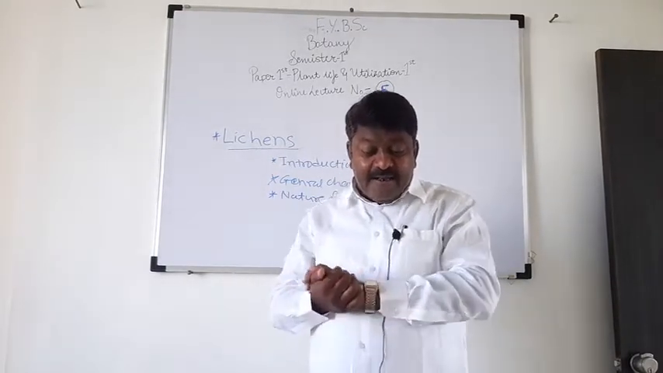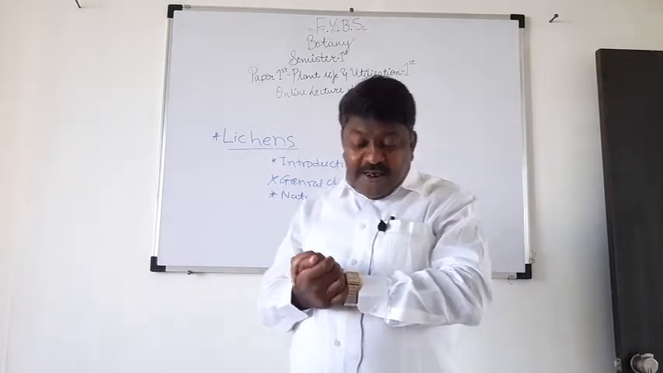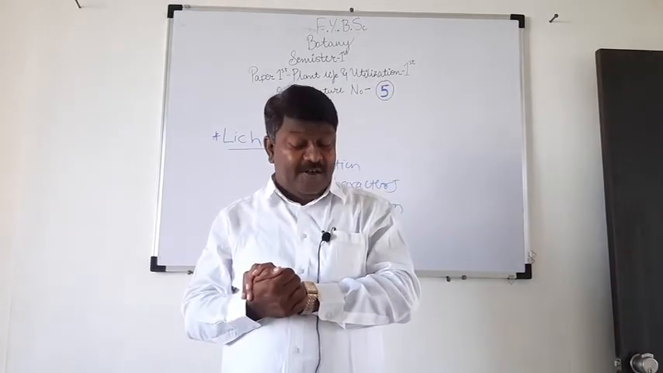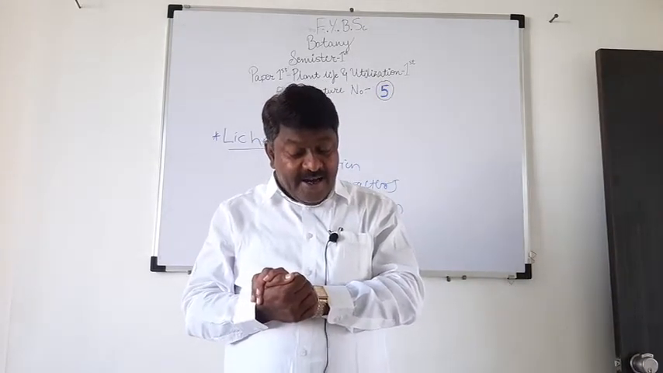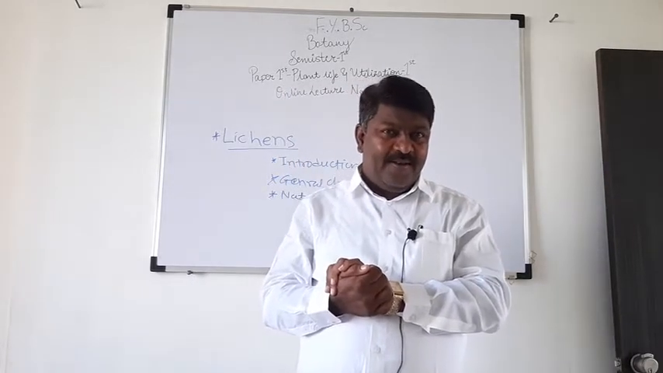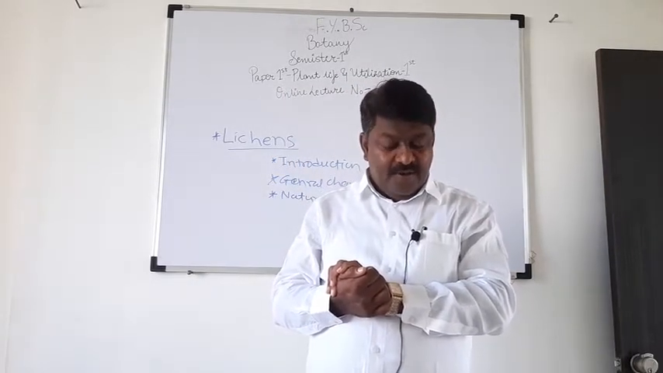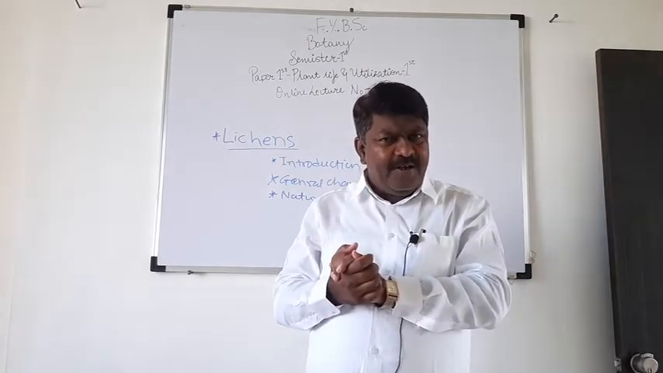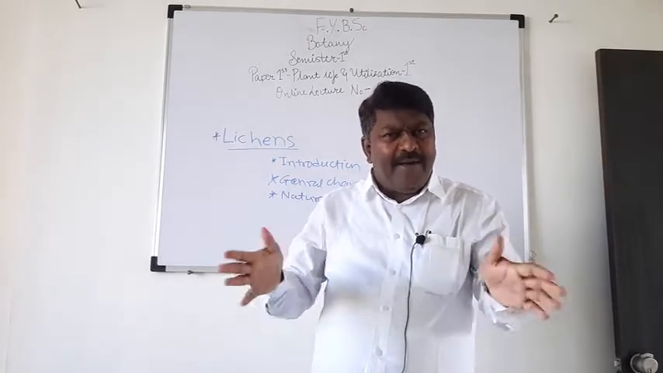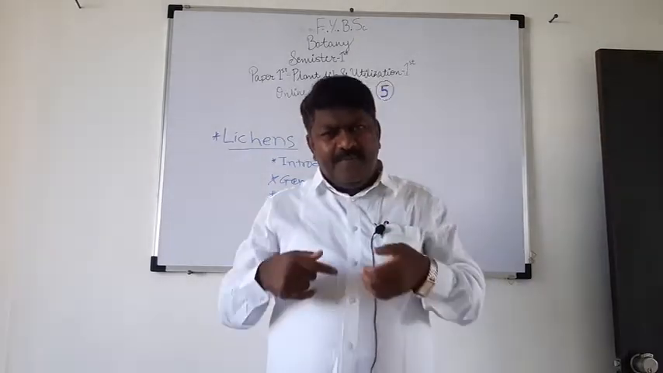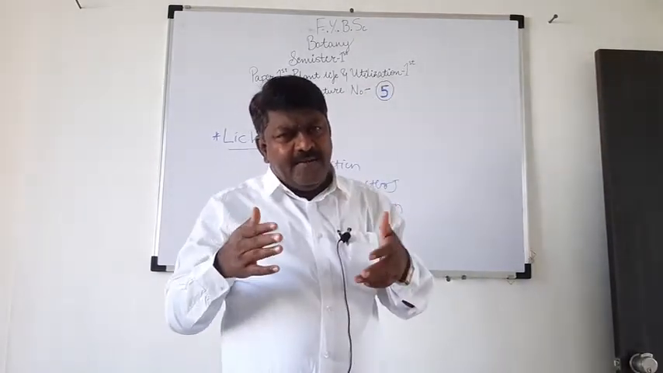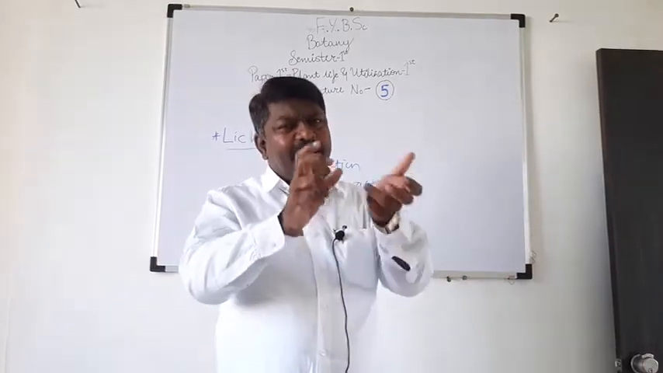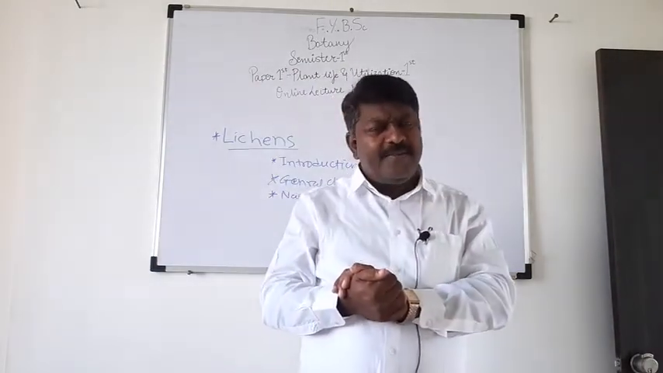Then the next character is that vegetative reproduction takes place by fragmentation, by isidia and by soredia. In lichen, vegetative reproduction generally takes place by fragmentation. Due to any reason, the lichen thallus breaks into fragments, and each fragment gives rise to a new lichen thallus or new lichen.